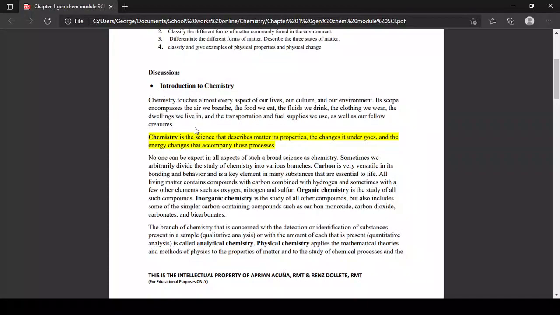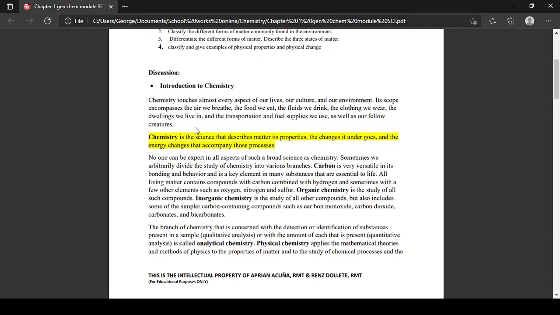Again, chemistry is the science that describes matter, its properties, the changes it undergoes, and the energy changes that accompany those processes. So no one can be an expert in all aspects of such a broad science as chemistry. Kaya again, ang chemistry natin is divided into very different branches. Mayroon ka organic chem, mayroon ka inorganic chem, qualitative chemistry, quantitative chemistry, clinical chemistry, may food chemistry, so on and so forth. Sometimes we arbitrarily divide the study of chemistry into various branches.